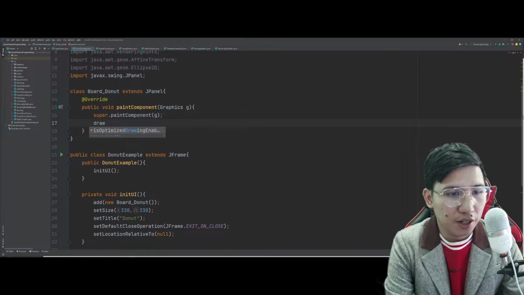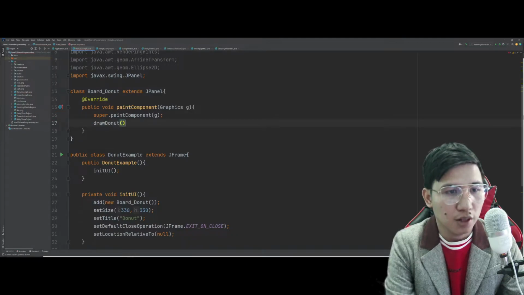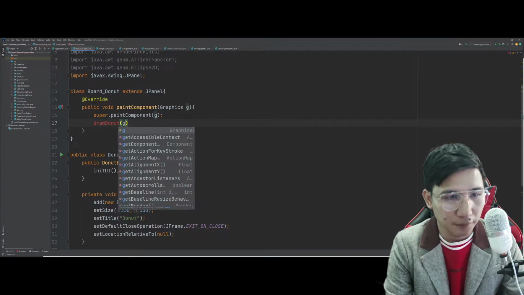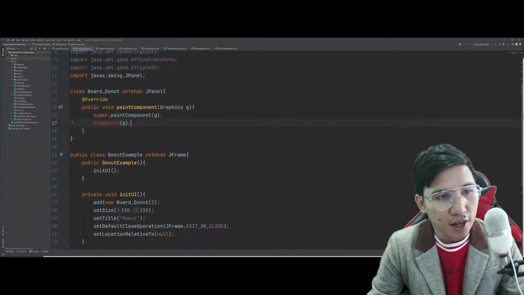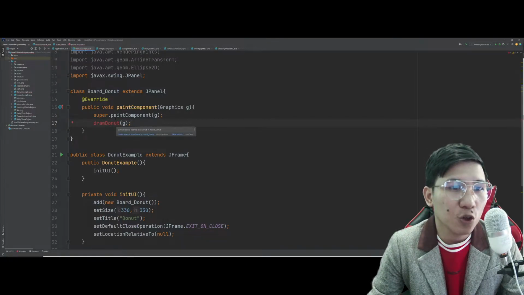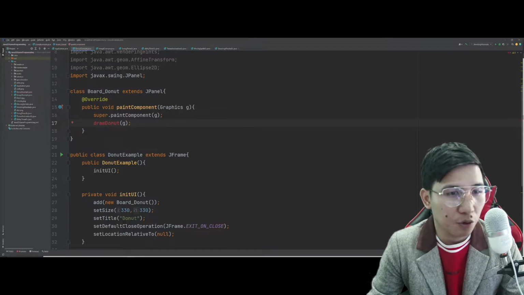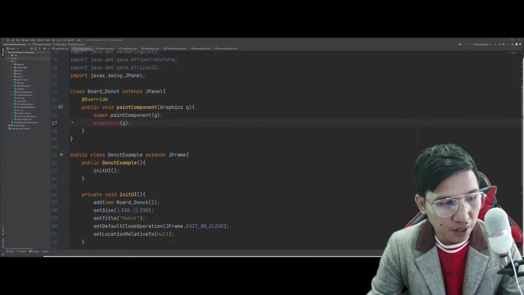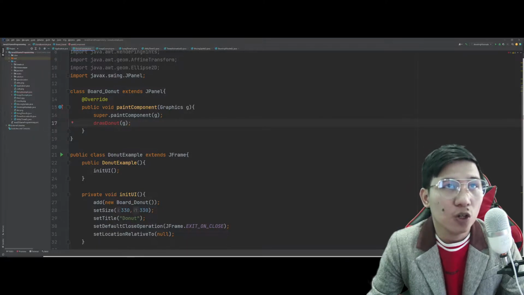Tapos, we have here the drawDonut na tatawagin natin. Okay, ito kung natatandaan nyo, ito yung doDrawing natin before. Pinaltan ko lang ng pangalan, kasi para mas madali nating maintindihan yung code natin later on.